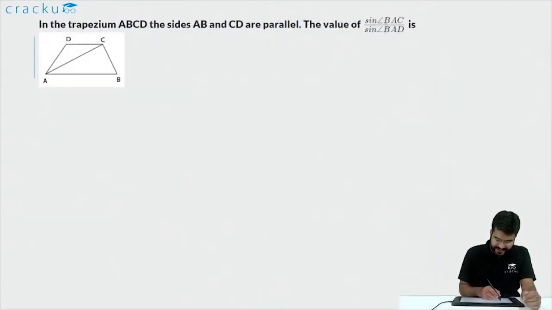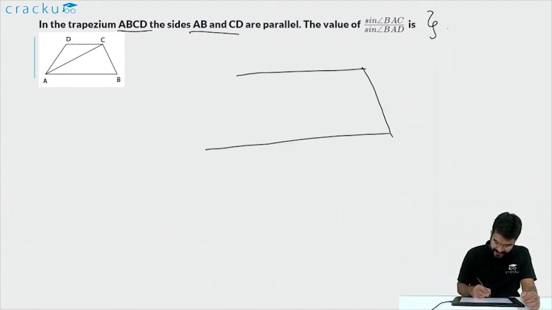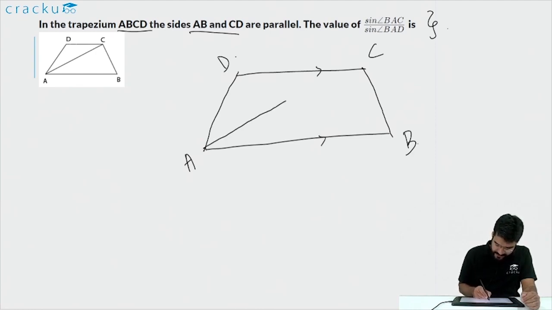In this question, a trapezium ABCD is given such that the sides AB and CD are parallel. We are required to find out the value of sine of BAC by sine of BAD. So let us draw the trapezium slightly bigger so that we have a better idea of what it is. So this is A, D, C and B. We are told that these two lines are parallel to each other, and the diagonal is also drawn. So we are required to find out the ratio of sine BAC to that of the larger angle sine BAD.